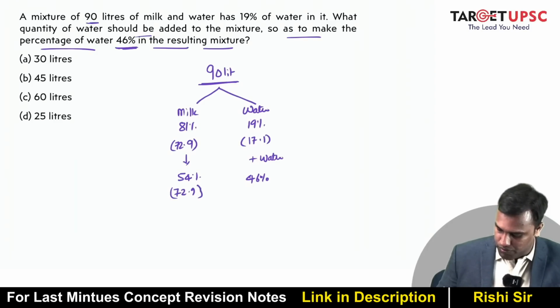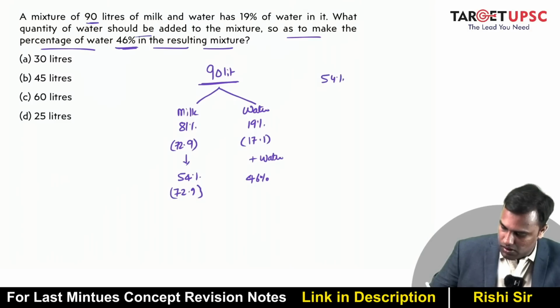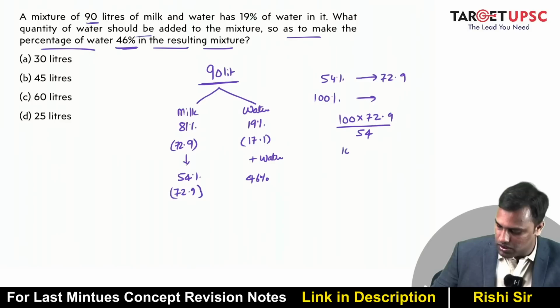But now water is 46%, and so milk will become 54%. So now 54% is 72.9, right? So what will be 100%? So you cross multiply: 100 into 72.9 divided by 54. So this is 10 into 729 by 54, right?